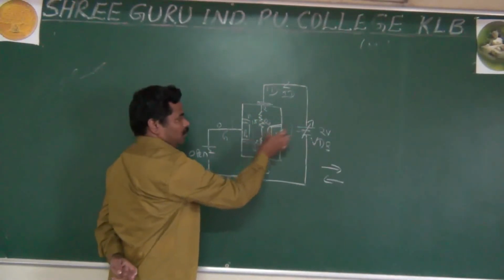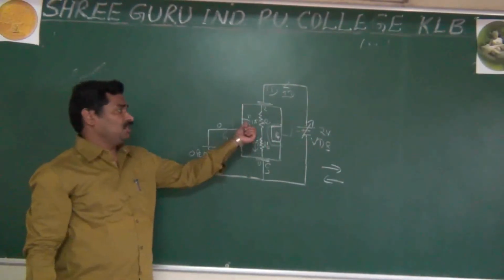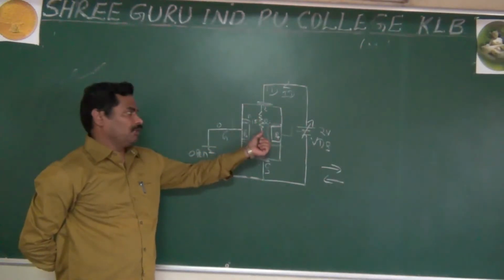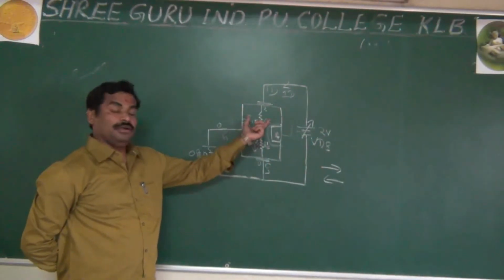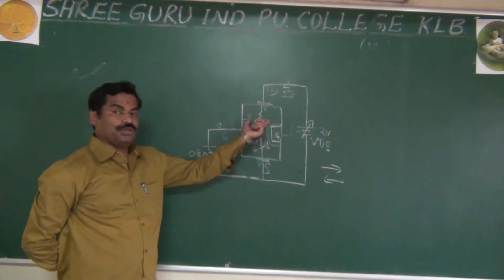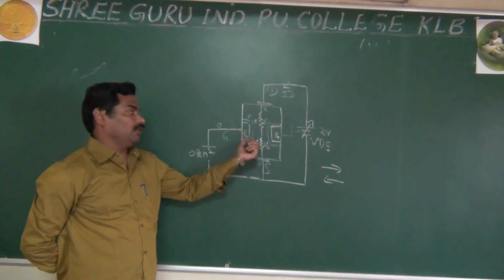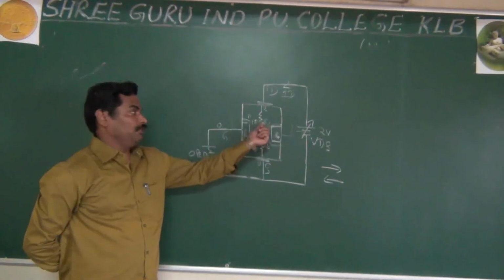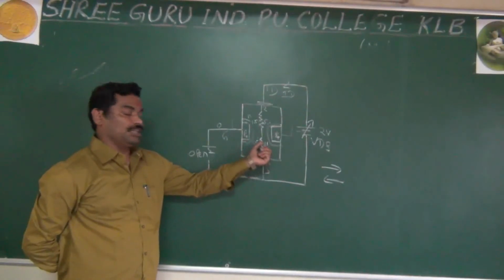But actually what happens here, as I said, the depletion layer widening is not uniform, because here you are having more voltage drop, here less voltage drop, here very less voltage, and here it is zero. It means the depletion layer also widens non-uniformly. Where you have more reverse voltage, it will increase very much. Where you have very less reverse voltage, it will increase very little. Here, because of the very high voltage, the depletion layer increases very much, but here, with very less voltage, it increases very little.